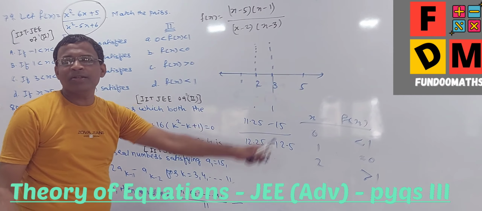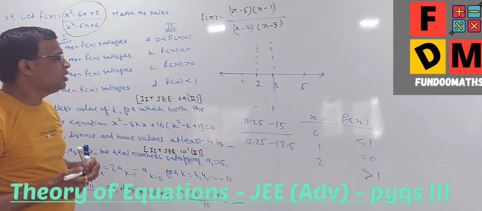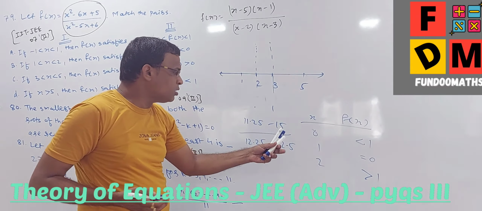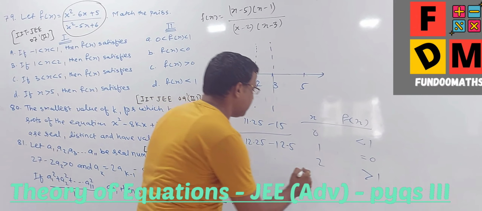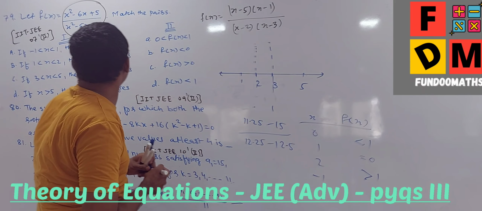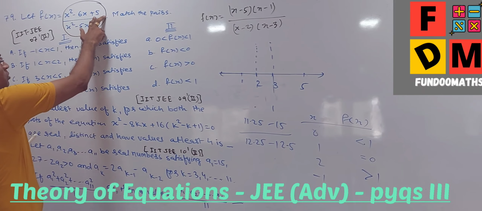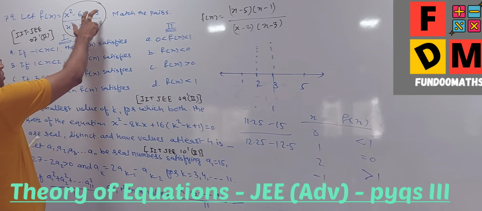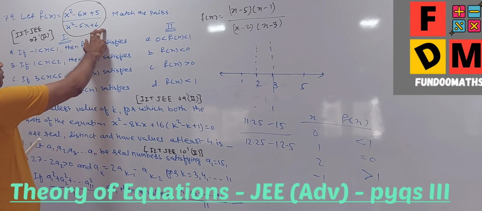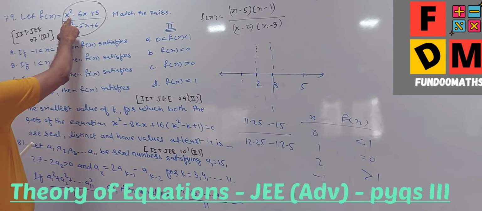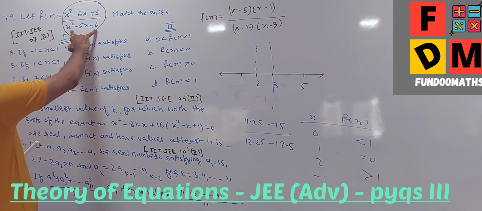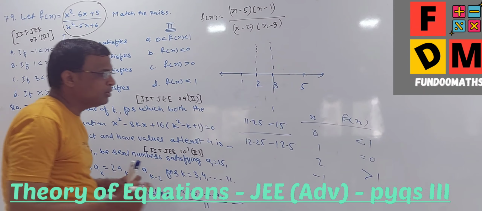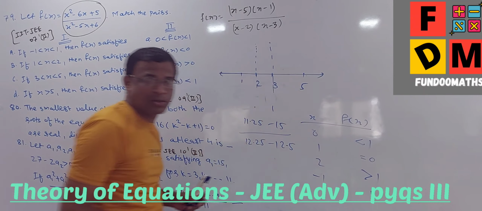Fine. So we can draw some conclusion from there. Before jumping to the conclusion, let me try below this, say minus 1. When x is equal to minus 1, it will be positive, because this is positive, this is positive, and of course this will be positive. We'll just check out the value: 1 plus 5, 6 plus 6, 12, and this is 7 plus 5, 12, 12 upon 12, 1. So at minus 1 it is 1.